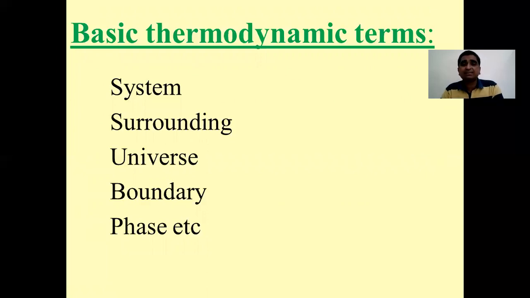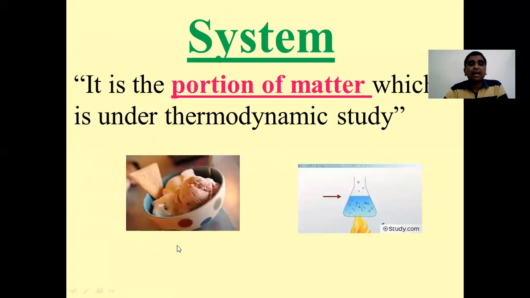And these basic concepts are called thermodynamic terms. So what are these simple thermodynamic terms? That is system, surrounding, universe, boundary, phase, and so on. Then again we will see the types of systems, then based on the phases, types of phases, and so on. So let us consider these terms one by one.